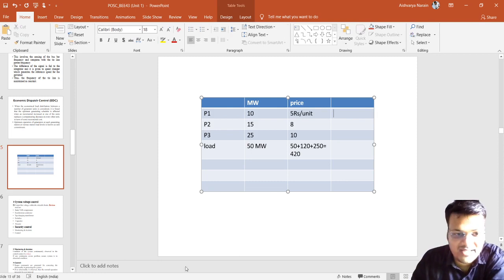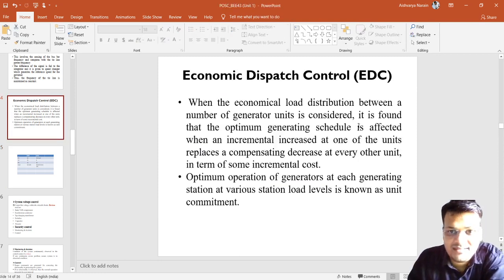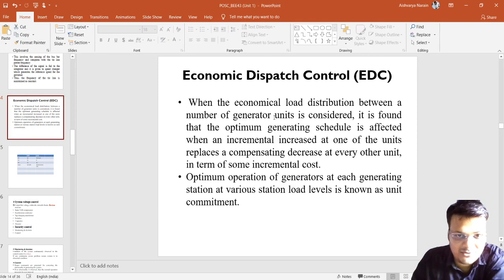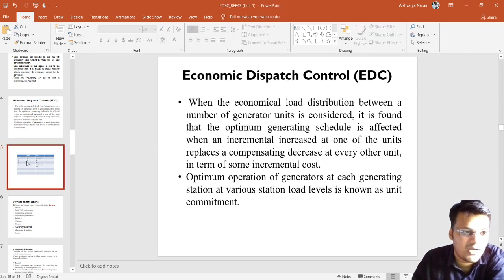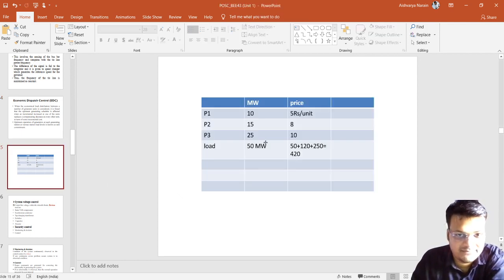Now what I have told you here: when the economic load distribution between a number of generator units is considered, it is found that the optimal generating schedule is affected when there is an incremental increase in one of the units. So now the load is fixed. Now suppose we want to reduce the price.